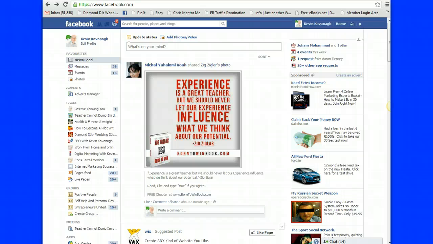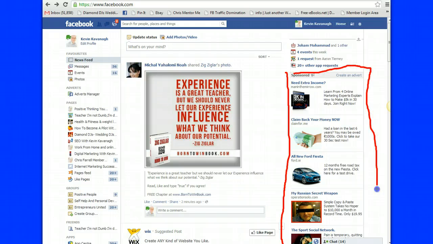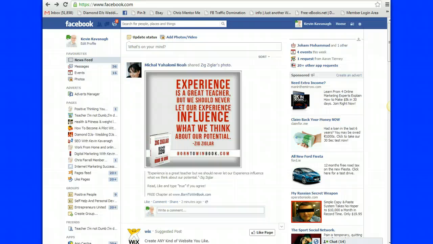Now, just like in Google and places like that, we have this section here running down the side here. This is all about ads, advertisement campaigns. Create an ad, it says there. Well, these are advertisements. These are advertisers trying to convince you to buy products that you need or like. So, good temptation there with the money and boxes, and they're trying to grab your attention to buying their products, which is absolutely fine too, because that's how Facebook makes its money. So good stuff indeed. So this is a quick tour and navigation around Facebook.